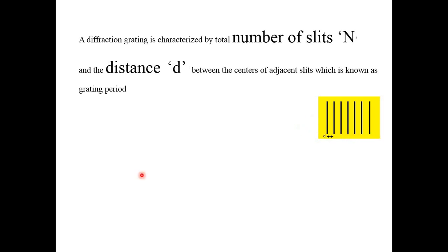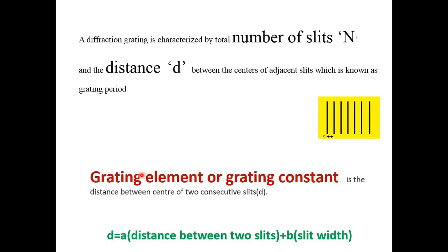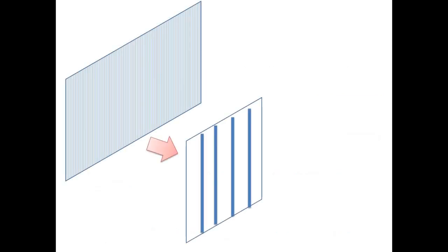Now, as I said, we need to know the grating constant of any of the grating. So in order to determine the grating element or grating constant, basically there is one formula, and that formula we are going to talk over here. So first I would like to enlarge this particular grating. As I said, on the glass slide, certain scratches are made.